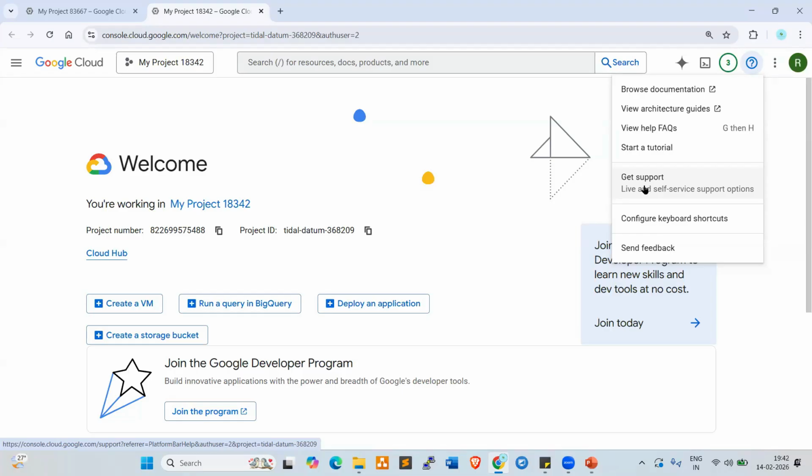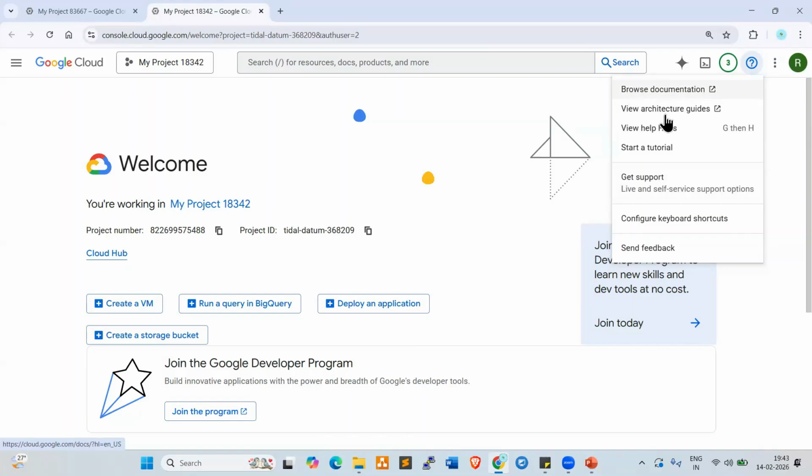Otherwise, what will we do? We are not managing the physical data center. We are connecting virtually. Virtually we can check, but if any physical issues happen with the resources, we need to raise a case with the vendor, Google. So we need to get support and raise a ticket with Google. Once we raise the ticket, they will receive it, and every ticket has some SLA. As per the SLA, service level agreement, they start working on the ticket, resolve the issue, and revert back.